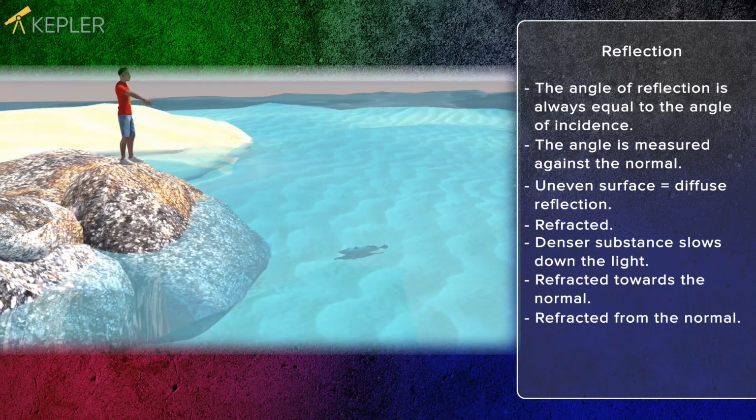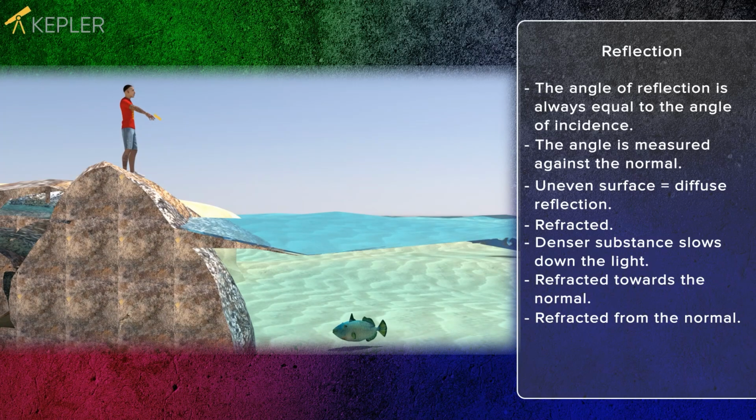If you stand on the shore and look down at the water, it can look like a fish is swimming right at the surface. The fish actually swim much deeper, but because the light beam is refracted at the water surface, an illusion is created.